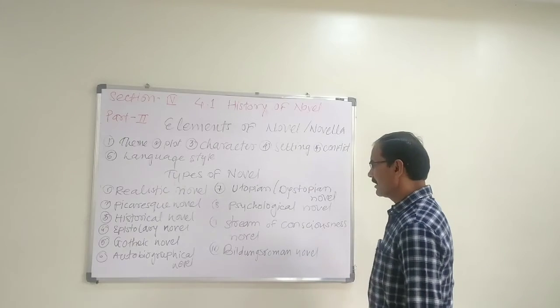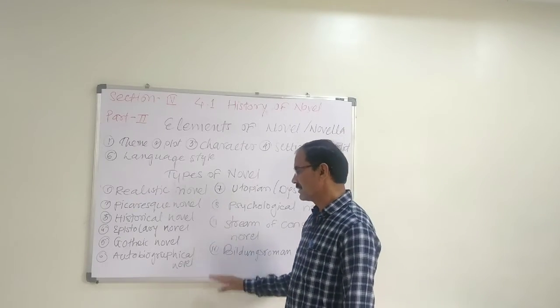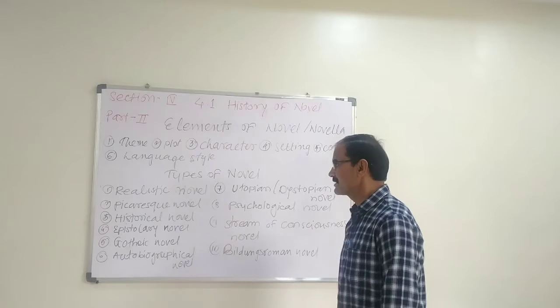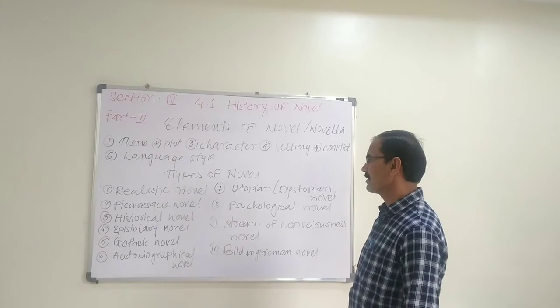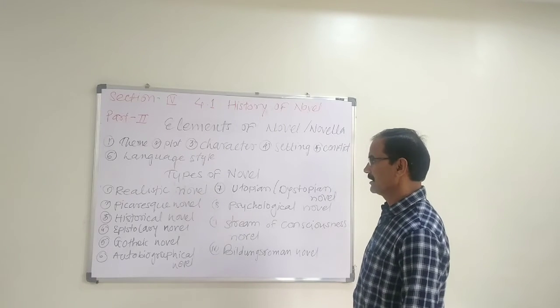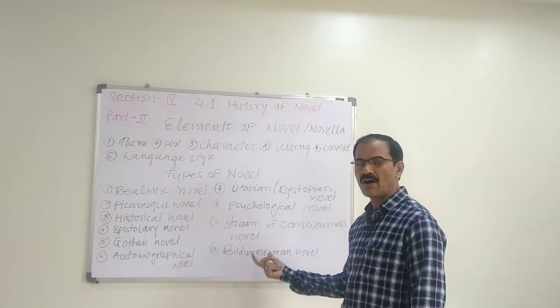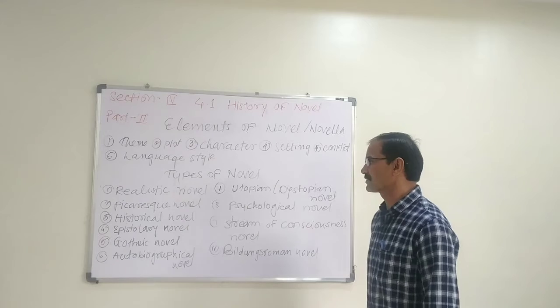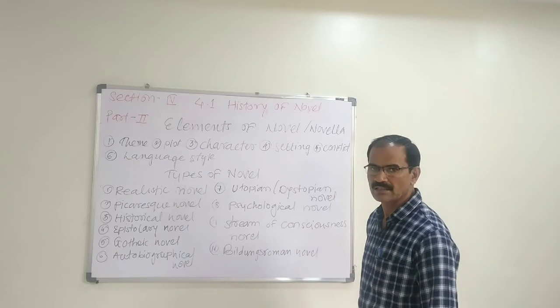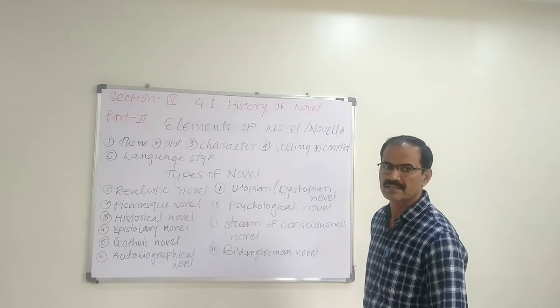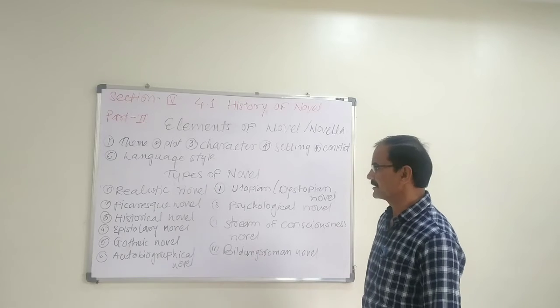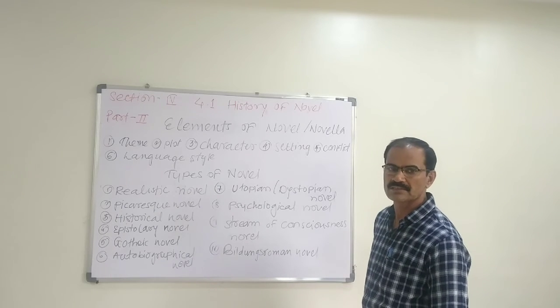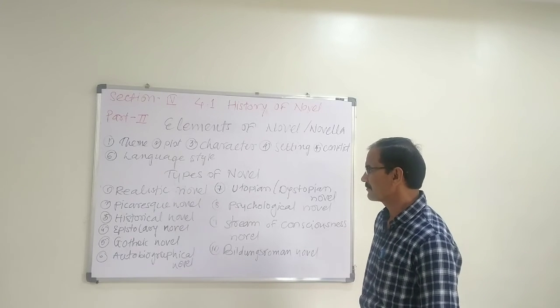So we have studied the ten types of novel. These are novels found all over India as well as nationally and internationally. Some novelists and dramatists have written about Indian reality, and some incidents have taken place in our India.